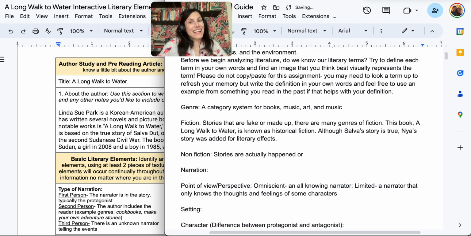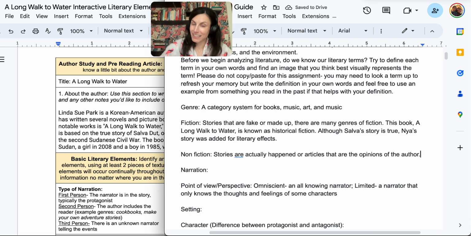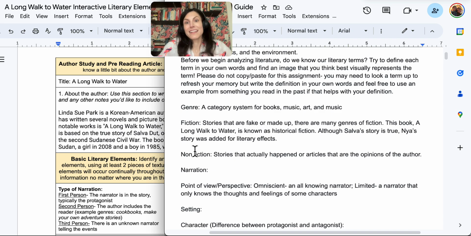Or we could say articles that are the opinions of the author. Because you could have something be an article or an opinion piece. And technically, it may or may not be true, but no matter what, it's the person's opinion. So nonfiction is your newspapers, articles, non-biography books, or historical books.